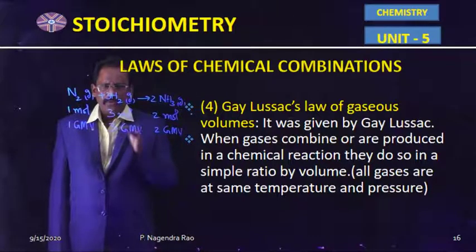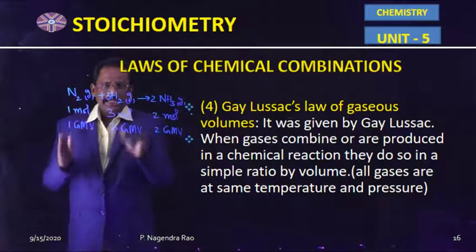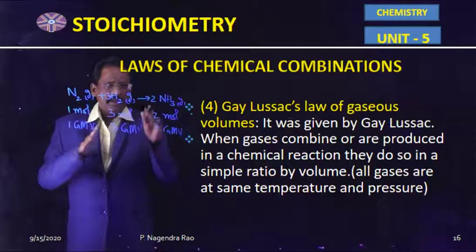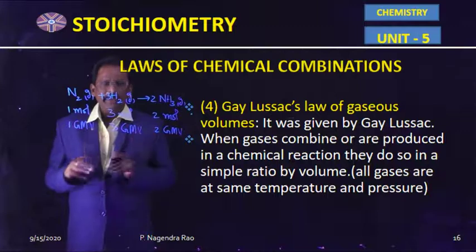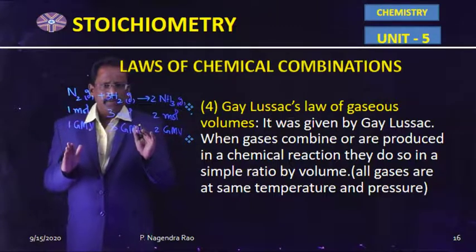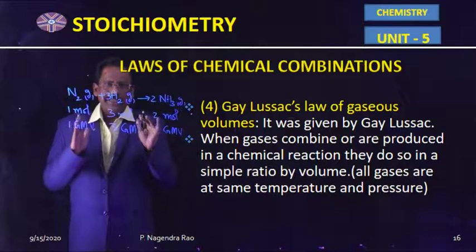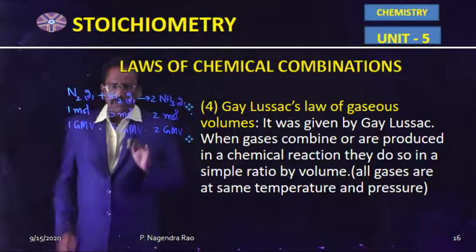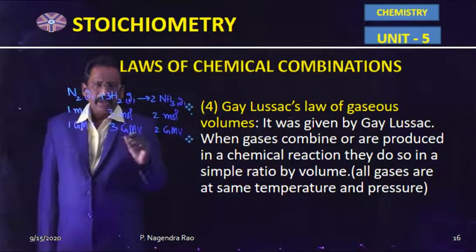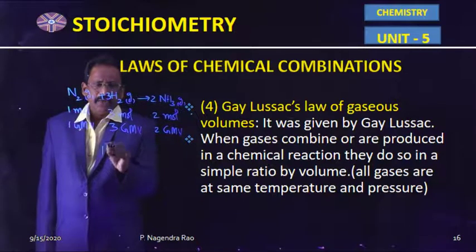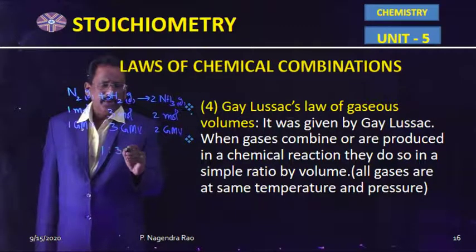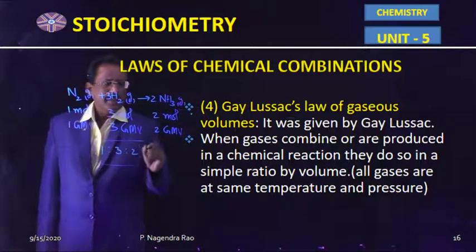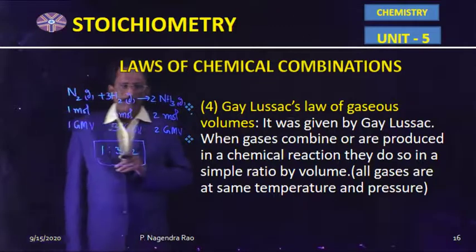Now, according to Gay-Lussac's law of combining volumes, here the reactant side contains only gases, and the product side also contains only gas. Now, gases are involved in the chemical reaction in terms of volumes. That volume ratio should be a simple numerical ratio. So, for this example, the volume ratio according to Gay-Lussac's law of combining volumes is 1:3:2. Now, this is the meaning of Gay-Lussac's law of combining volumes.